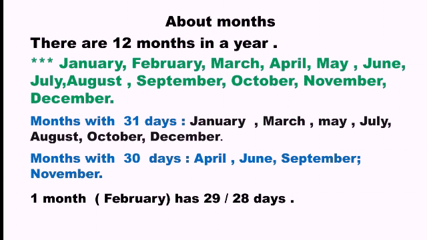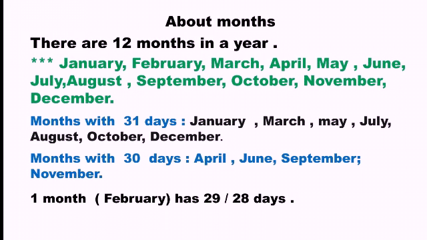Okay, so months with 31 days. See, the 12 months have different numbers of days. Usually we are used to saying that 1 month equals 30 days, but it is not the same for all months.